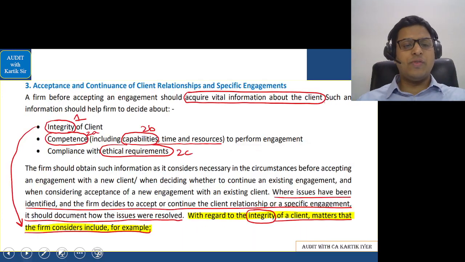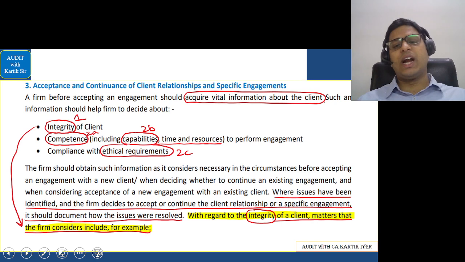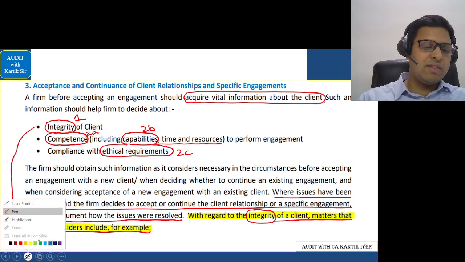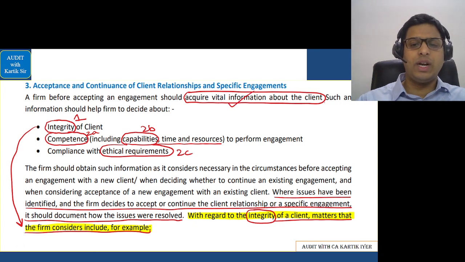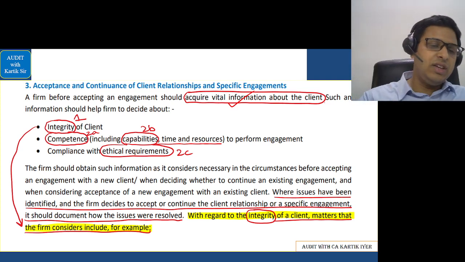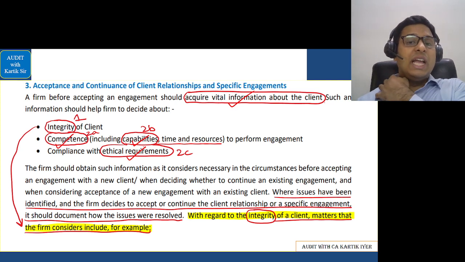Okay, let's go further. Acceptance and continuance of client relationship is here. So auditor should acquire important information regarding the client while doing the audit work, becomes very important. For this, the auditor should first check his own ability regarding three things. He should have competence, he should have capability, and whether he will be able to comply with the ethical requirements. Second thing we should check is the integrity of the client.